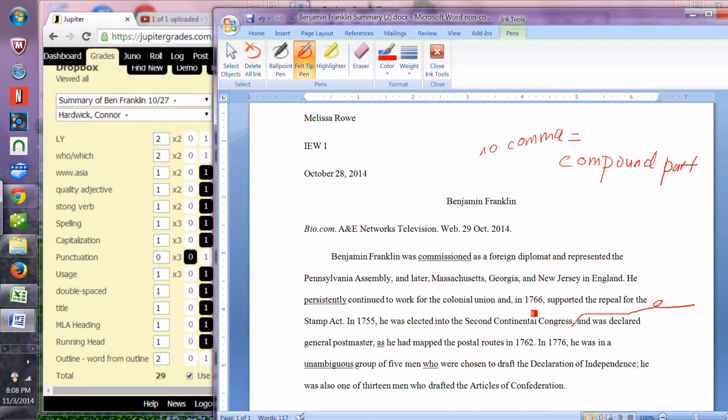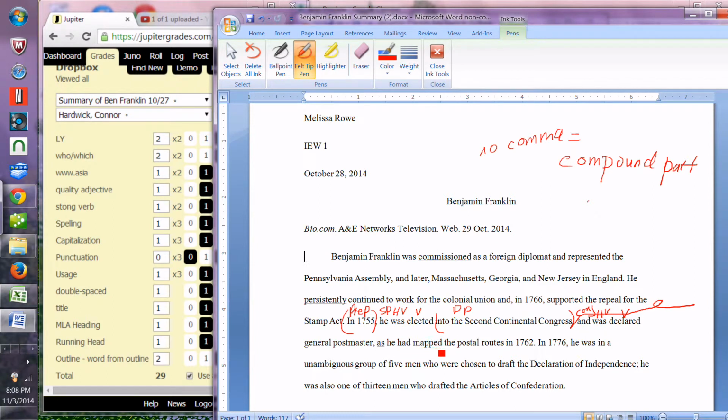And we do have compound parts, because if we don't have compound parts, we have a compound sentence, and this is just compound parts. So here you start with a prepositional phrase, and then here's your subject pronoun, and we have a helping verb and a verb into the Second Continental Congress. And this is another prepositional phrase. He was elected, and conjunction. So our conjunctions always tell us we have compound parts, and helping verb, verb. We don't have another subject right here. So this is a compound verb. And so when we have a compound verb that's a compound part, no comma.